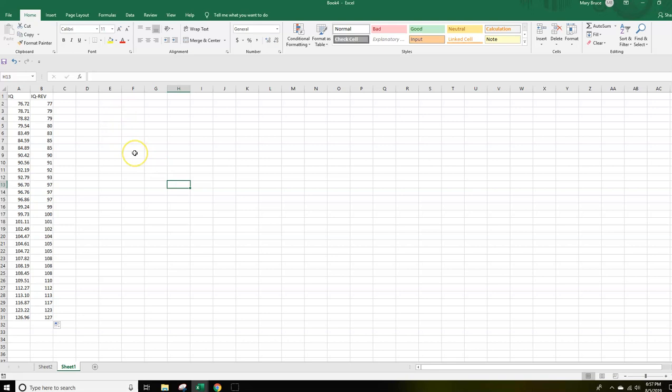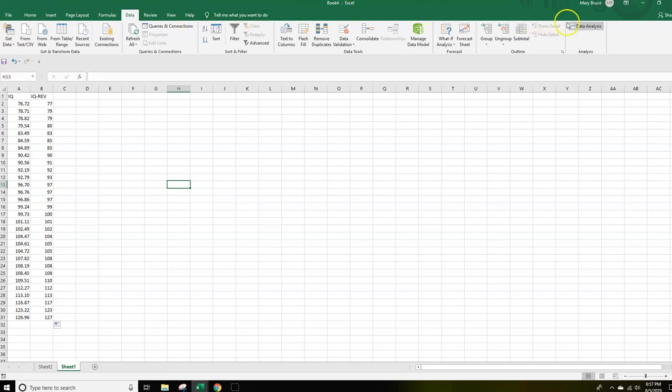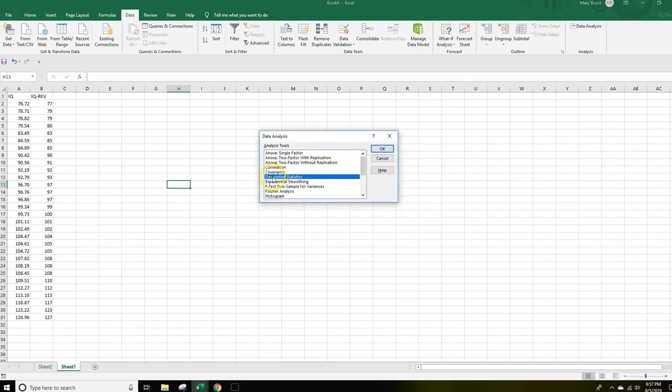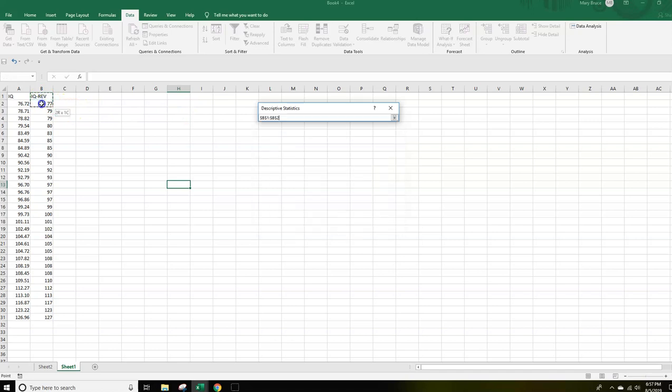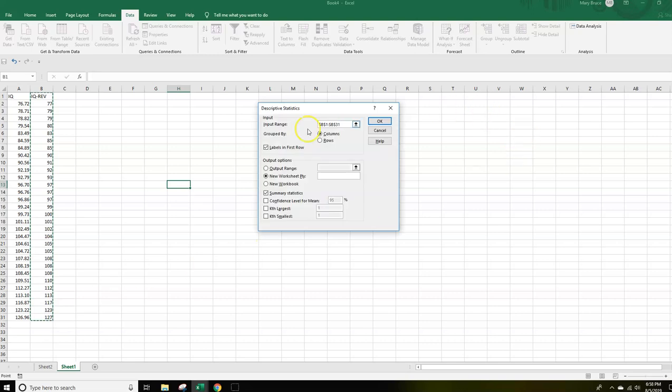So if we now use the data analysis Toolpak on column B instead of column A, so let's go ahead and do that. We are already in home. We need to switch to data analysis. It's already highlighted descriptive statistics. If not, go ahead and click that. Click OK. I'm going to delete these cells here, and I want to now click and drag down my IQs in column B, my whole number IQs that I've rounded. I did include the label, so I'll keep that checked. It's already got summary statistics checked, but if not, I would want to include that.